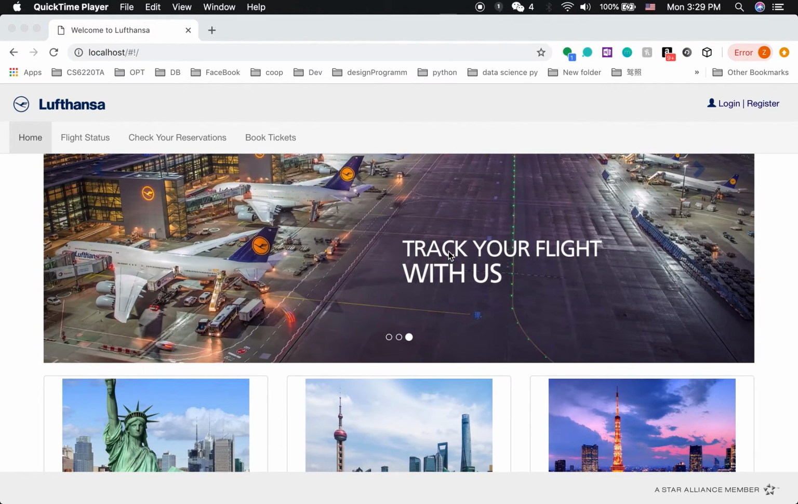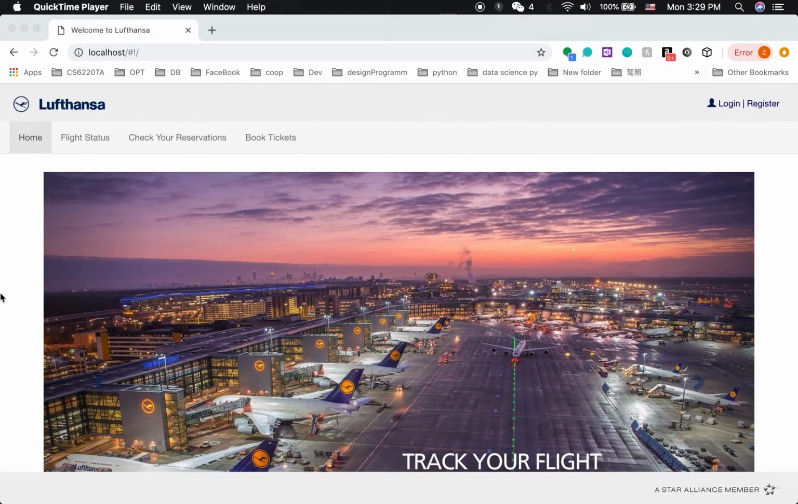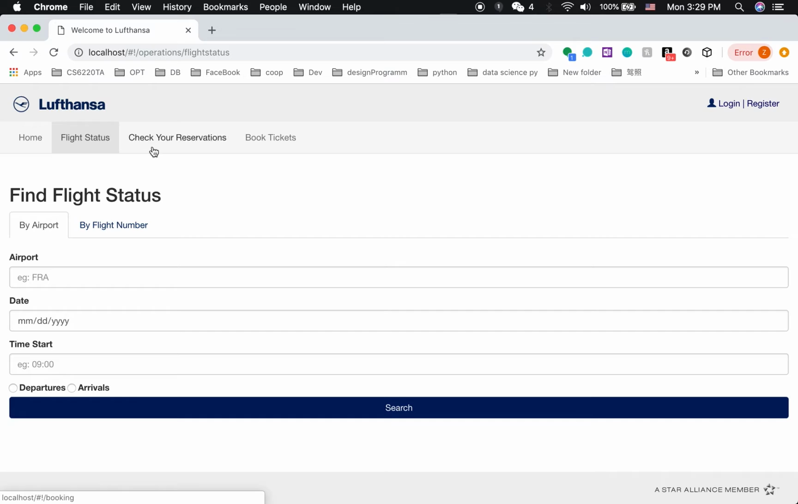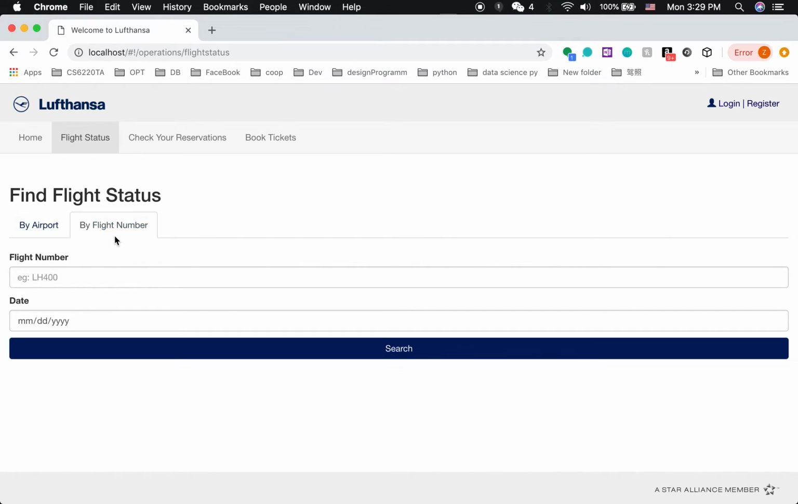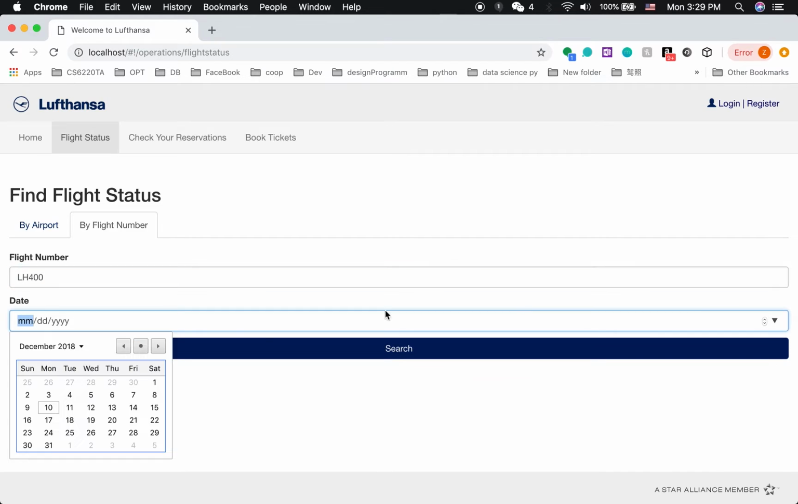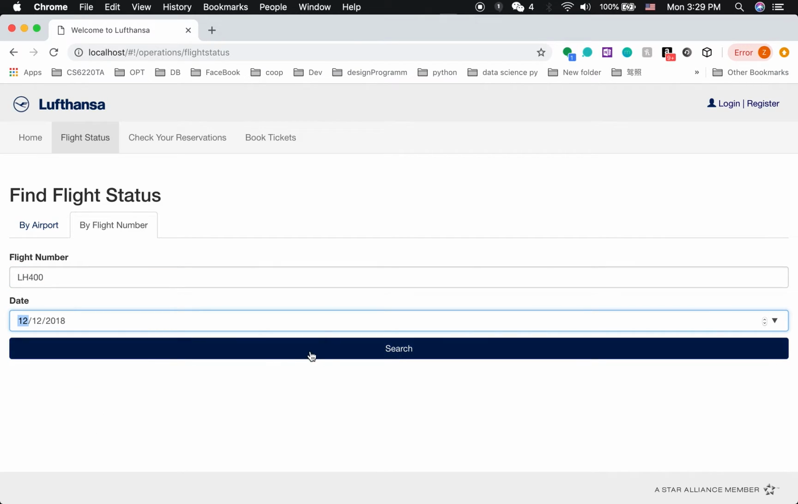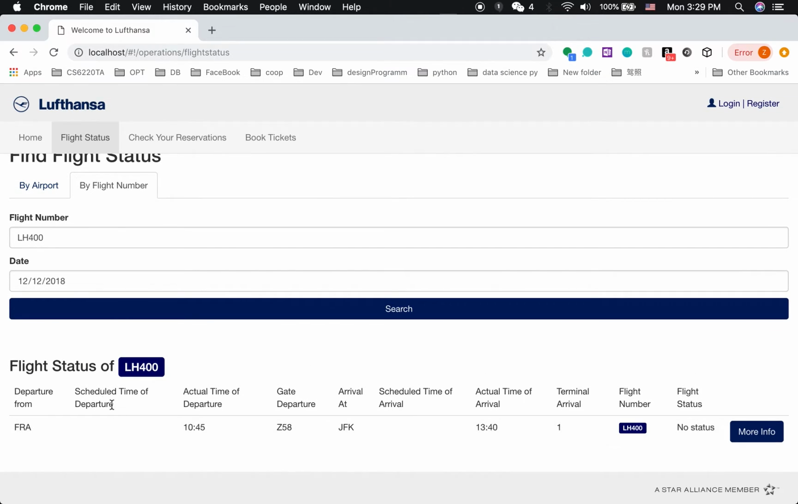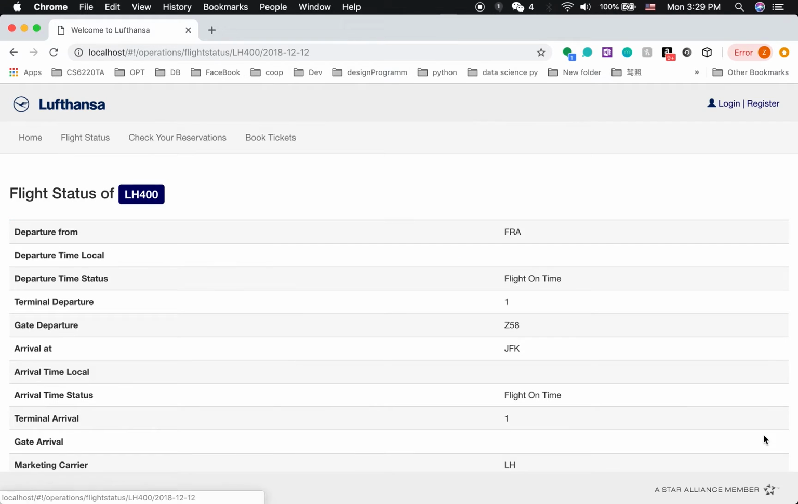I'm going to do the demo for our project. First, let's use an anonymous user to check the flight status. We can check it by airport or by the flight number. I will check by flight number because it's easier for the demo. So we get all the flight information from the Lufthansa API, and we can also check more info.